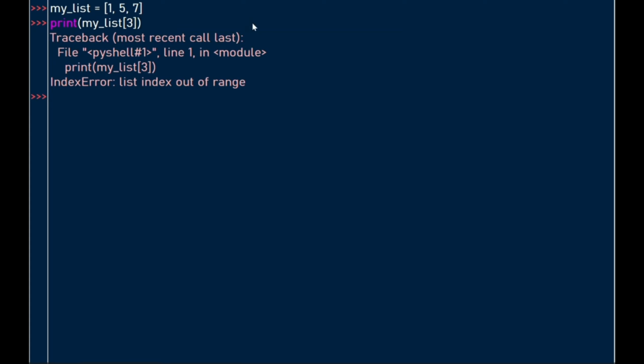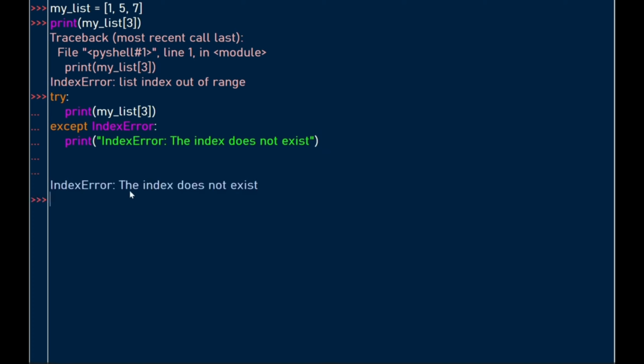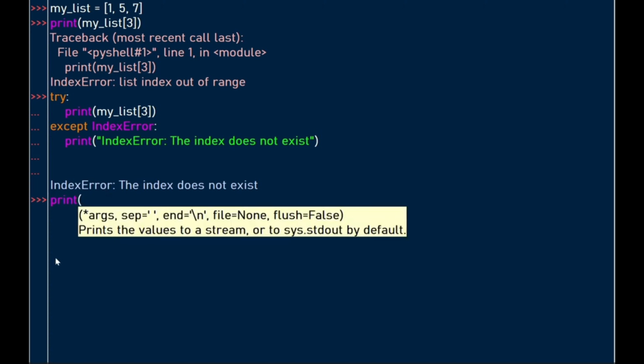To handle this error gracefully in Python, we start with a try block. Then what we are trying to achieve, we are trying to access an element at index position number 3. And then in case an error occurs, we need to introduce the except block and the name of the error, and what we are going to output when the error occurs, so that our program can run gracefully. This is the message that will be output to the user when that error occurs and we try to access an index that does not exist.